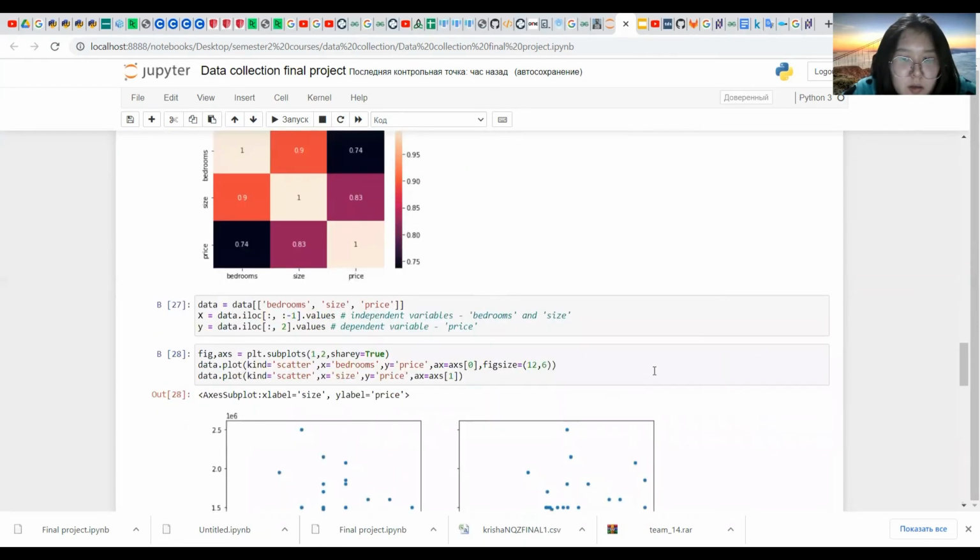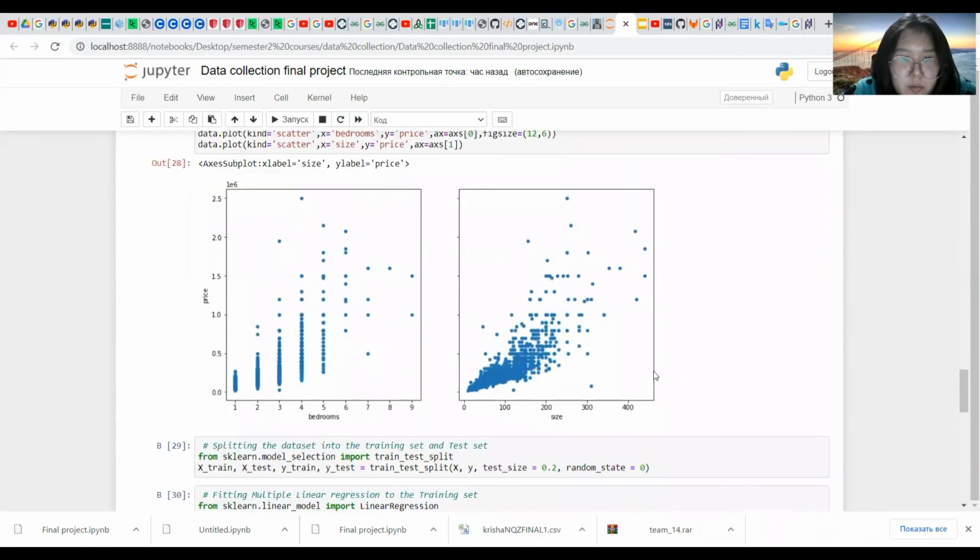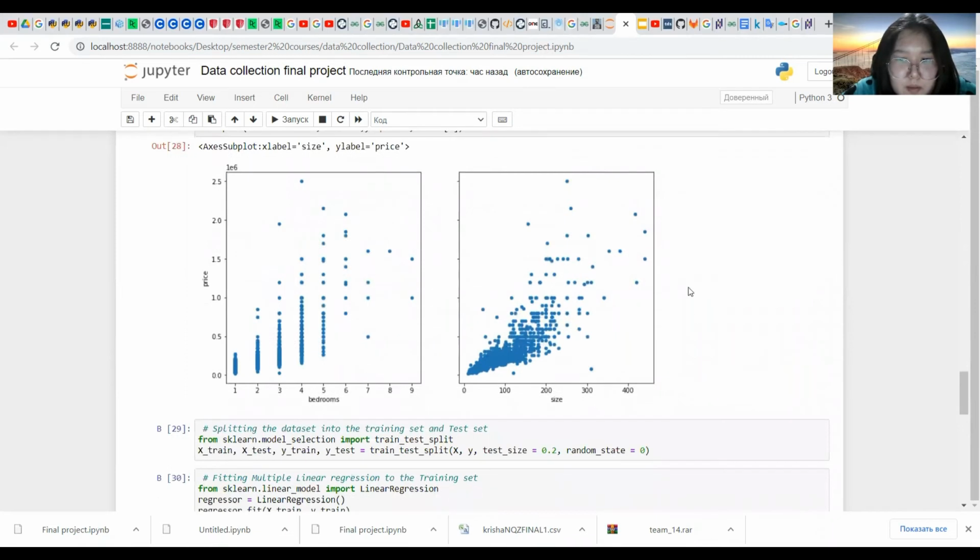And also here we can see the number of bedrooms versus price graph, and also size versus price of the house. And we can see that the relationship is linear.